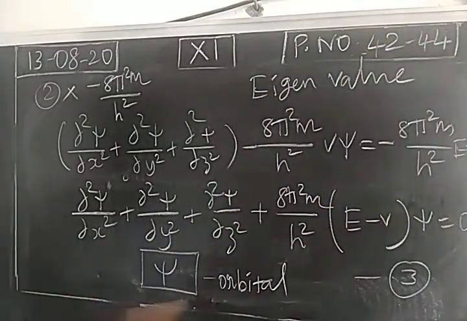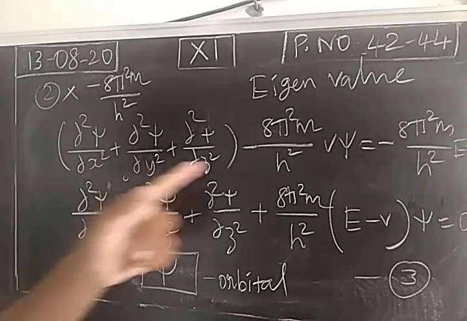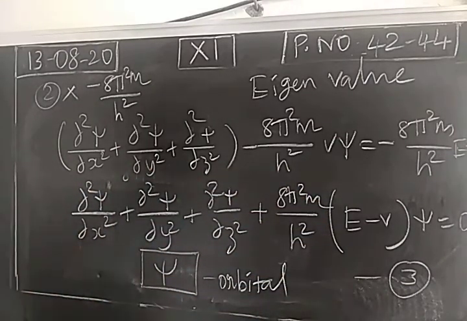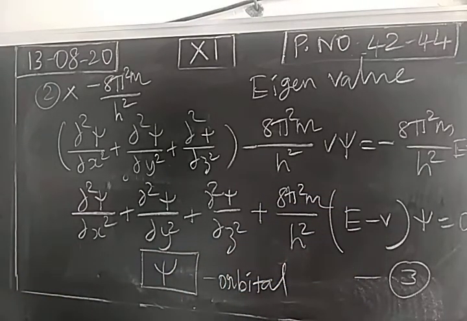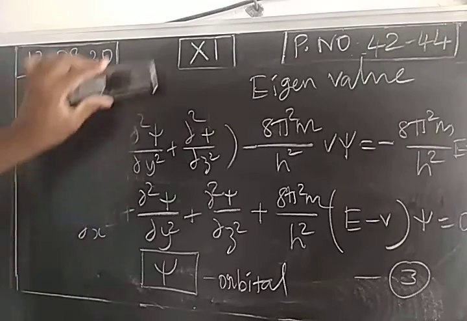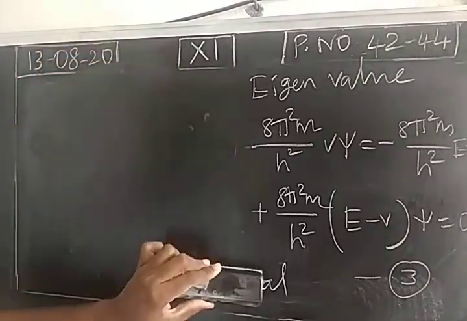So when the Schrödinger wave equation is solved, finally we get the wave function, which is nothing but orbital. At what condition can the Schrödinger wave equation be solved? Only at certain energy values. This is called the total energy of the system. So there is a permitted total energy for the system, which is called eigenvalue. The wave function is generally called eigenfunction. So the wave function is nothing but orbital. With this, the derivation of the Schrödinger wave equation is over.